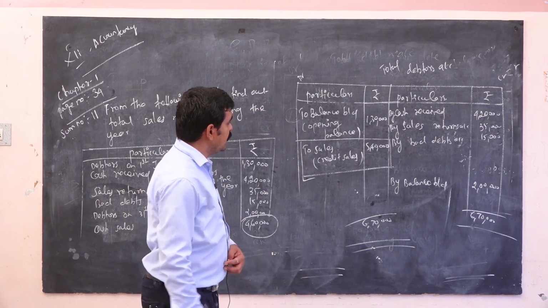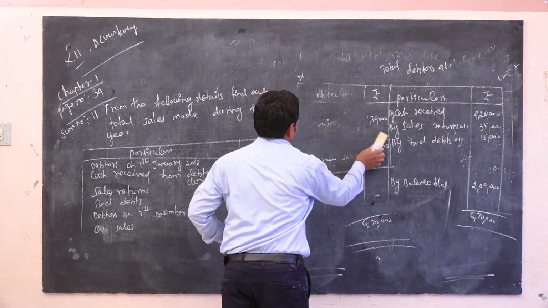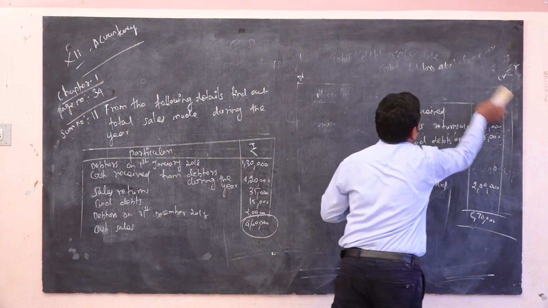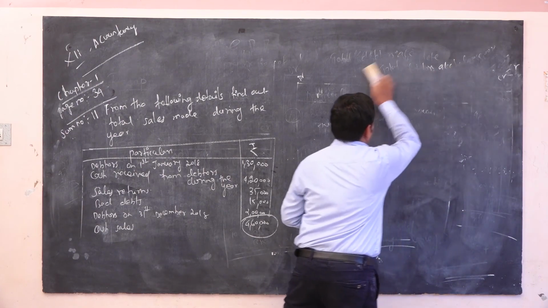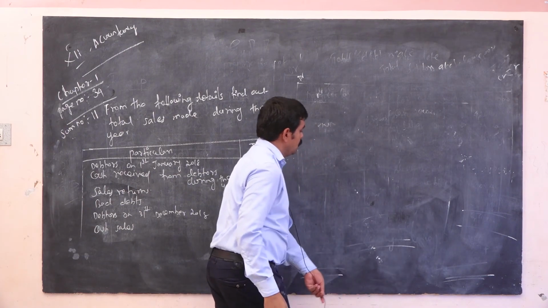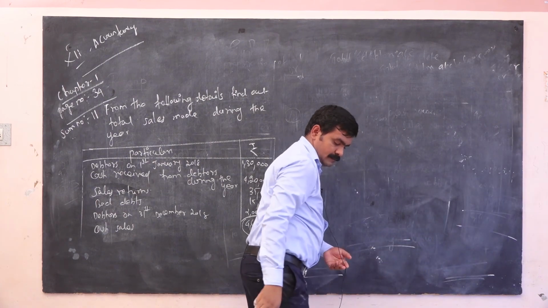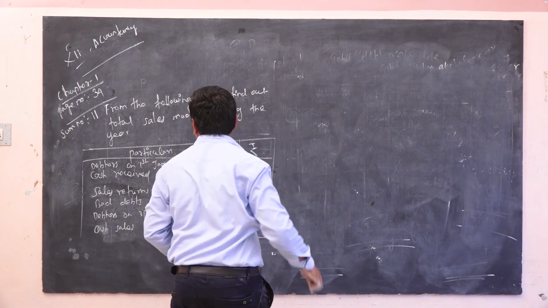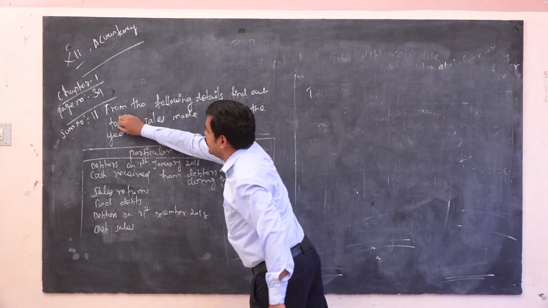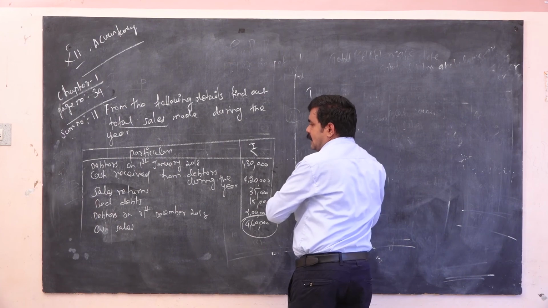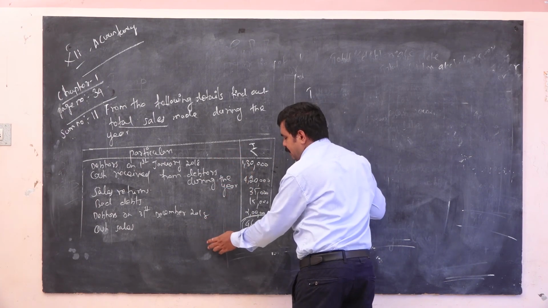So next, I am going to complete the problem. The cash sales is given. So total sales, they are asking total sales. Okay, now we have calculated only credit sales. Cash sales are already given in your problem.